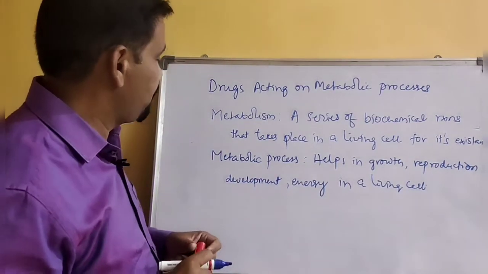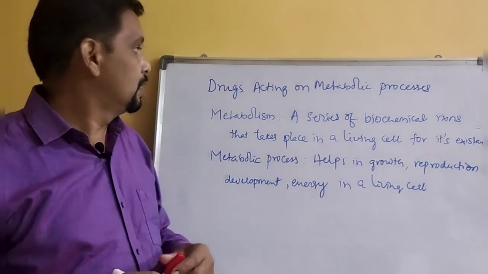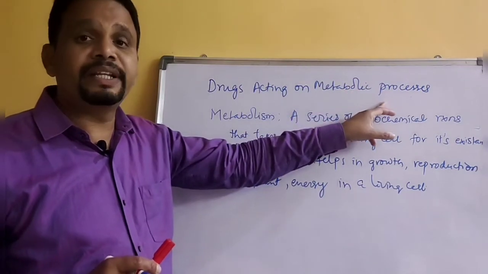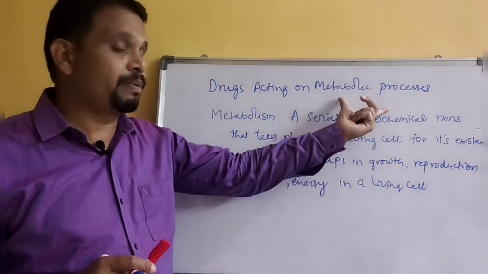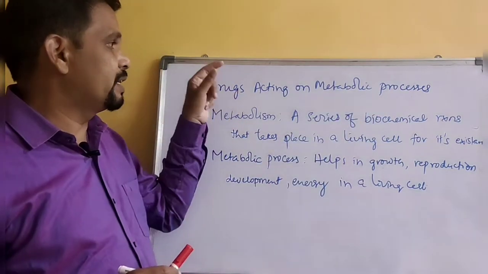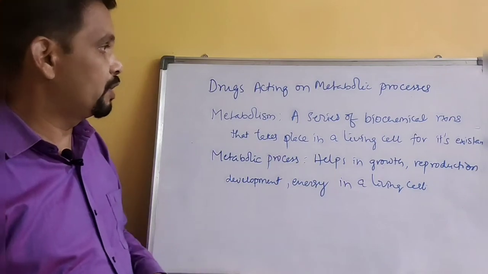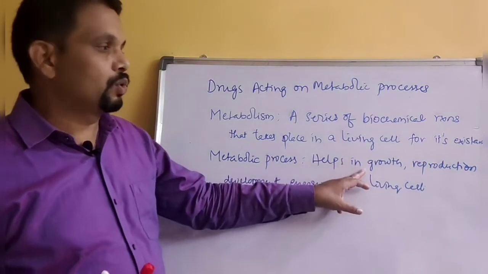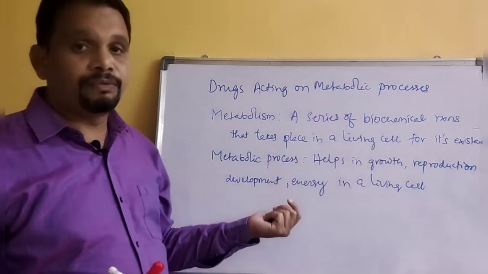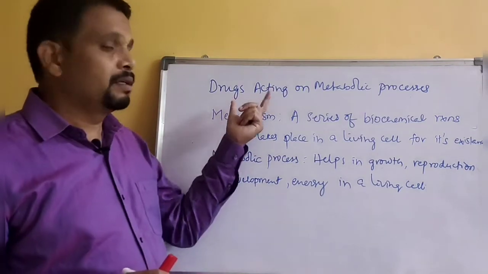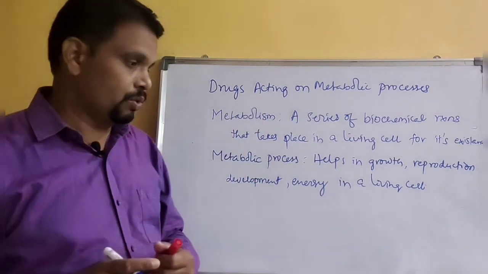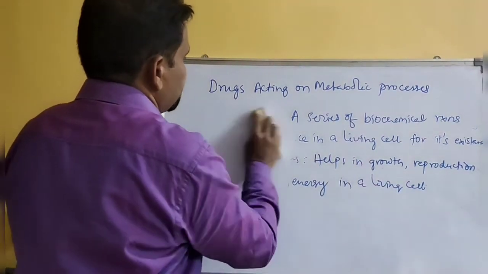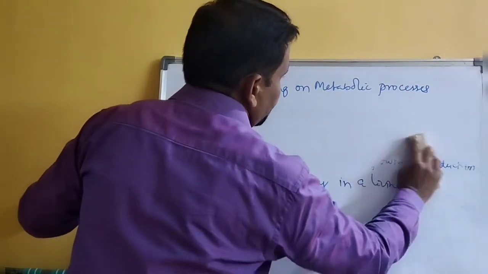So these drugs can interact with metabolic processes in a bacterial cell, target them and stop them, finally stopping the growth and reproduction of bacteria. Therefore, these drugs can act as antibiotics. So this is a brief introduction of drugs acting on metabolic processes.